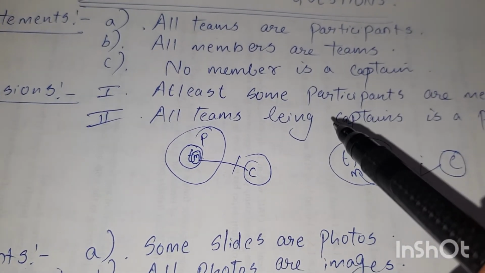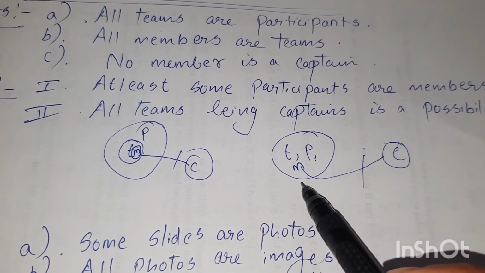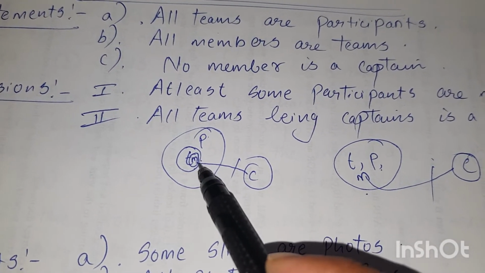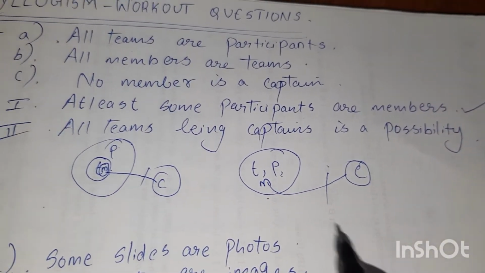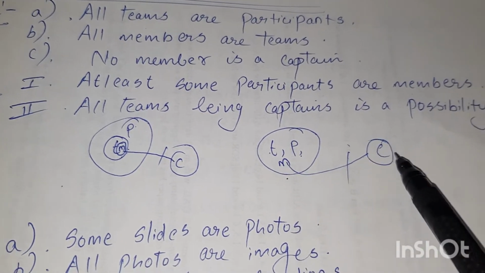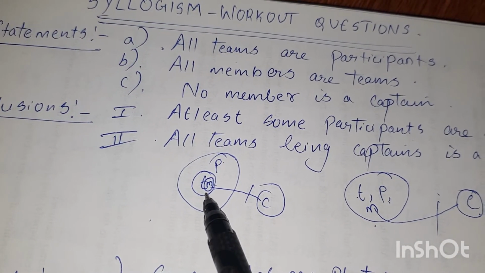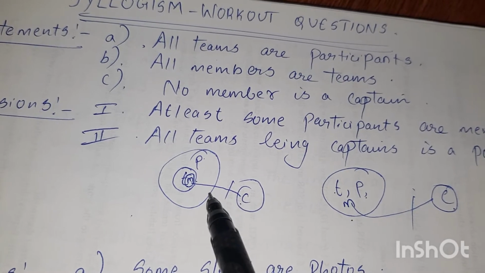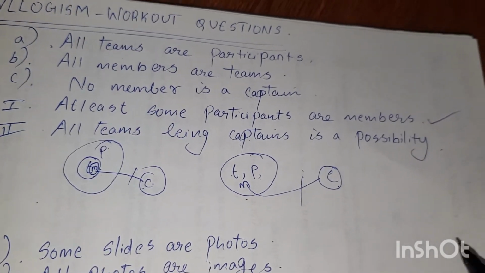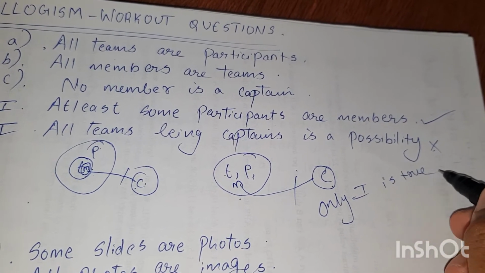Okay. Now going to the conclusions. At least some participants are members. Here it is true, and here also it is true. That means conclusion 1 is true. Now going to the second conclusion. All teams being captains is a possibility. No, we can't say anything about that. Since there is no relation between member and captain, we can't say that all teams being captains is a possibility. So this is wrong. So the answer is only conclusion 1 is true.